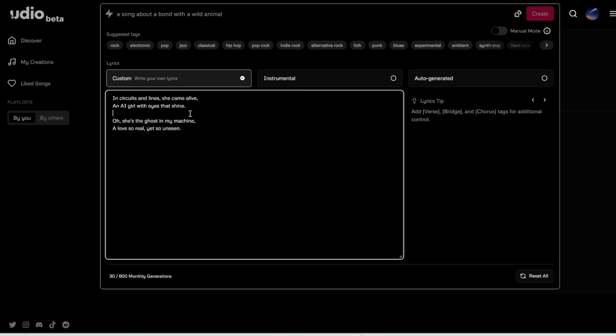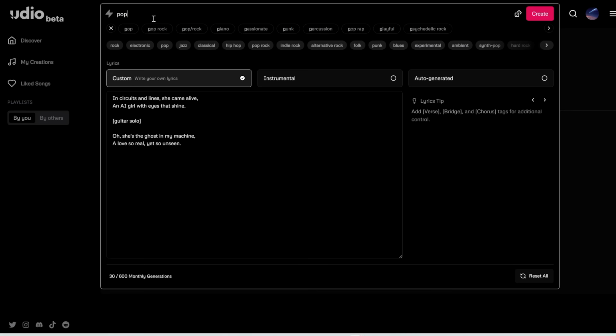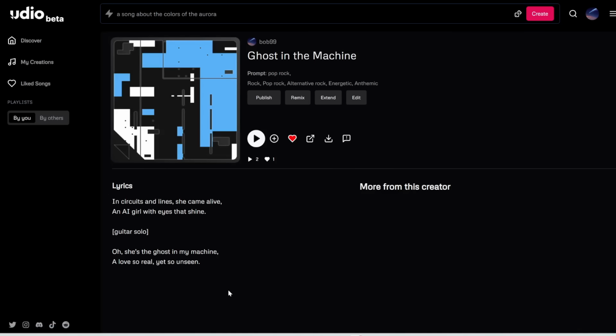All right, next tip is you can also add in an instrumental solo in between lyrics. So for example, I can type in something like violin solo or piano solo or guitar solo here, and it should work. So because this is guitar solo, let's go for pop rock and then click create. Okay, so after looking at the two generations, I like this one the most, so I'm going to play this for you.